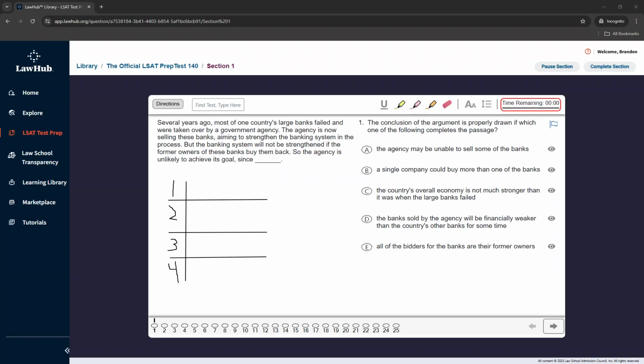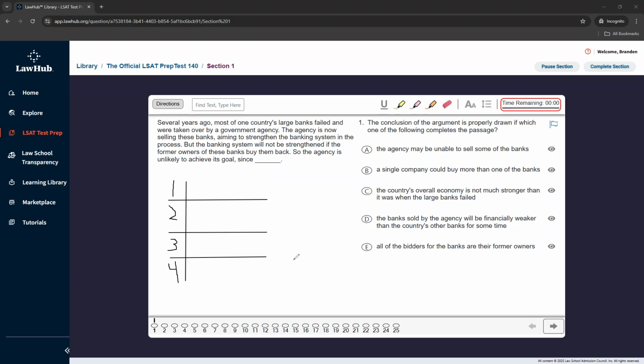So this will be our first question of prep test 140. Now our question stem is going to be most logically complete. Now remember, the trick to these is they are technically a combination between a main conclusion and an inference-based question because we're having to infer what our author would use to complete their main conclusion.